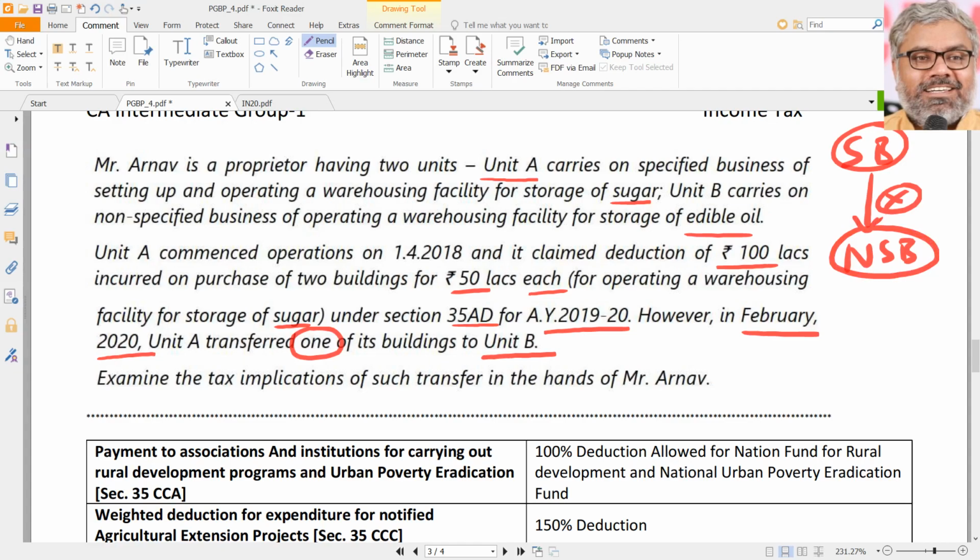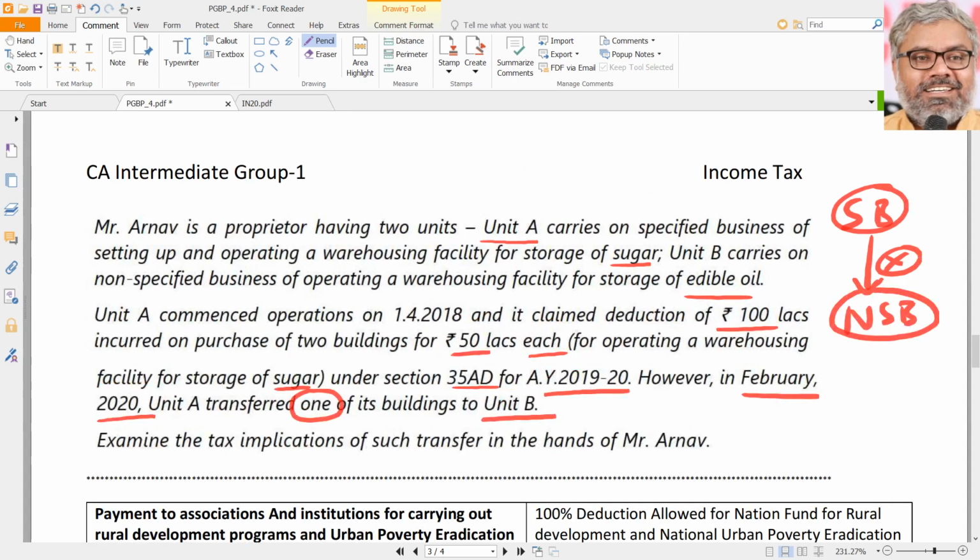If that happens within 8 years, naturally what should happen? Whatever deduction which was given earlier now shall become taxable. But of course, here 50 lakhs is only the deduction related to one building because transfer happened only of one building. One building only transferred means 50 lakhs only will be taxable.